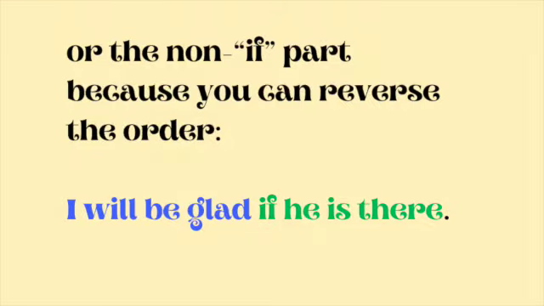What about when we talk about the future, if something's going to happen? Let's consider again an English example as we did before. If John is there tomorrow, she will be happy. You notice that in English, even though we're talking about the future, we start the first part with an "is." If he is there, meaning tomorrow or the next day, she will be happy. So the second part gets a "will," but we don't say "if John will be there." We say "if John is there." Even when we're talking about tomorrow or next year, we only use "will be" in the second part. Or I should say the non-if part, because you can say it the other way around.